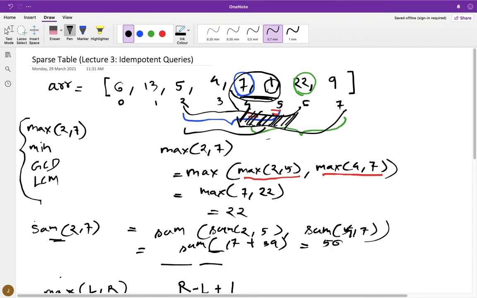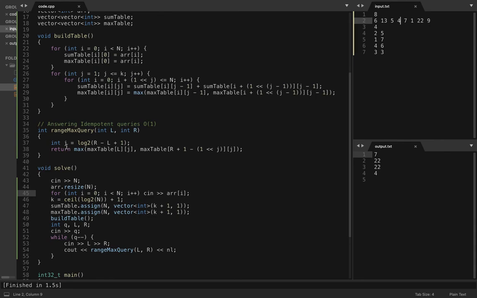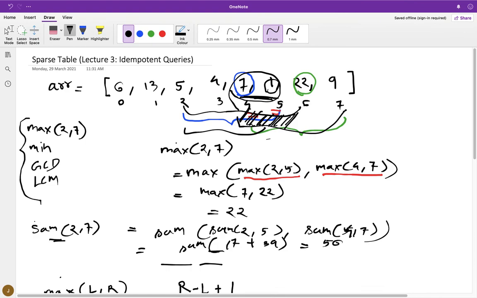The only thing to notice here is that you can build a logarithm table of size n plus 1 to get this value in big O of one time. I have just used the log2 function here to simplify the code, but you can build a logarithm table and use it, and you have to build it only once at the beginning.